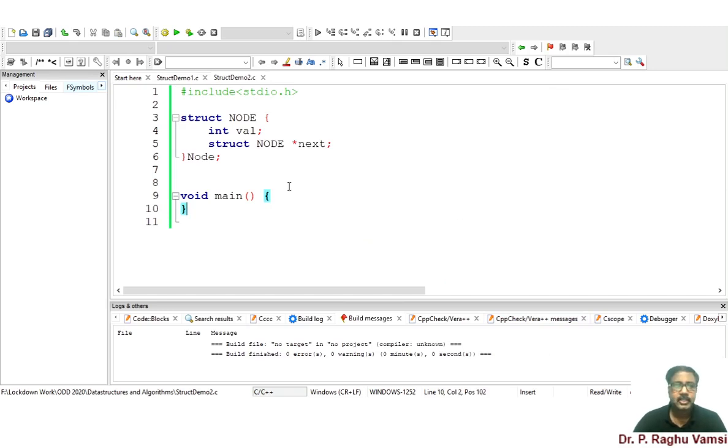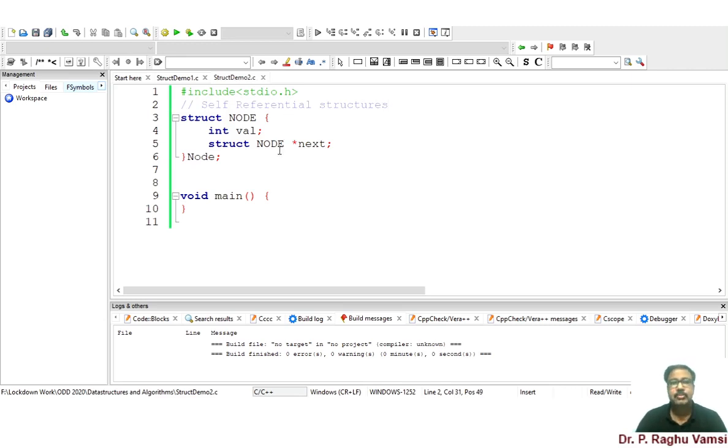Now we will see another case. Here I am writing a structure, struct node, consisting of fields like int val and struct node star next. So you look at the same structure which is available here, and the same was also used as a member in the structure, and this is of pointer type. This way of referring to a member of the same type is called a self-referential structure.